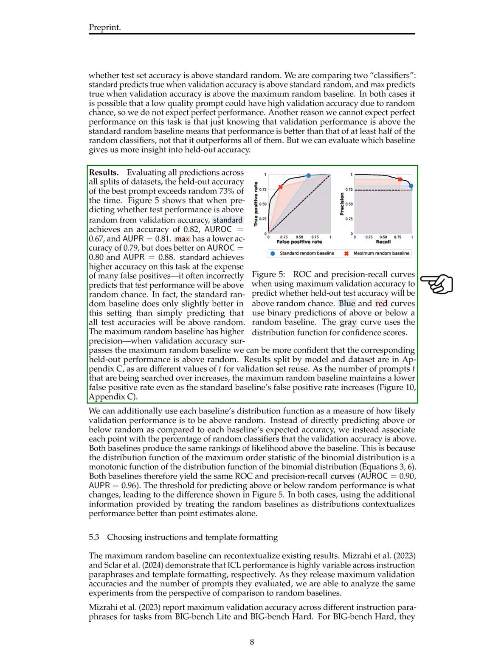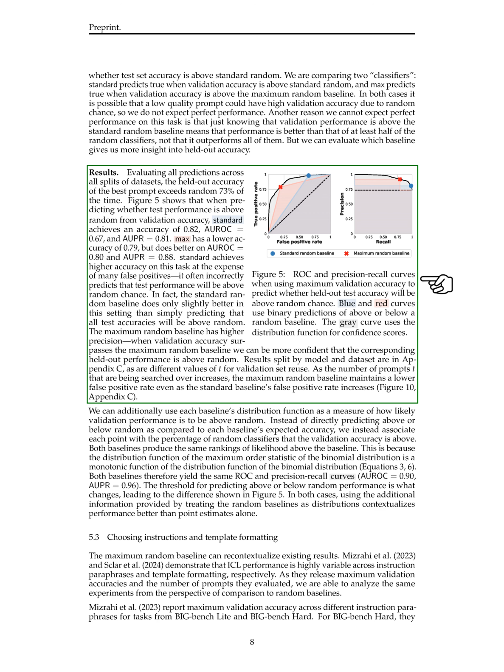The standard classifier achieves an accuracy of 0.82, AUROC of 0.67, and AUPR of 0.81, while the max classifier has an accuracy of 0.79, with AUROC of 0.80 and AUPR of 0.88. The standard classifier has higher accuracy but more false positives, incorrectly predicting test performance above random. The maximum random baseline offers higher precision, indicating more confidence in held-out performance when validation accuracy surpasses it. Results split by model and dataset are in the appendix.